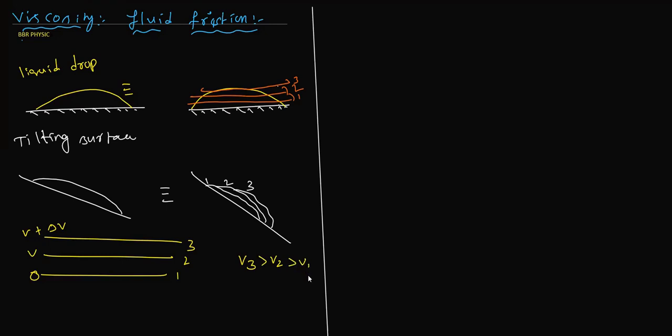Now, I want to check the velocity gradient. What is meant by velocity gradient? It is the change in velocity with respect to x, not with respect to time. Gradient means something divided by displacement.